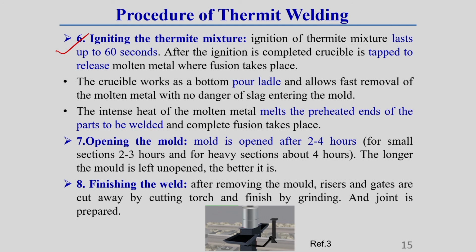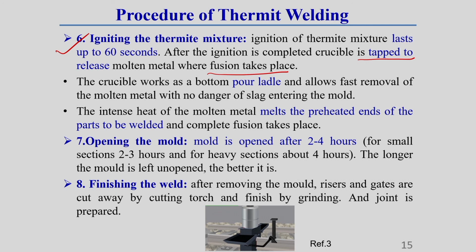After the ignition is completed, the crucible is tapped to release the molten material where fusion takes place. What I have already told you, a tapping pin is there. That means where the welding is required, there we have to tap this crucible.